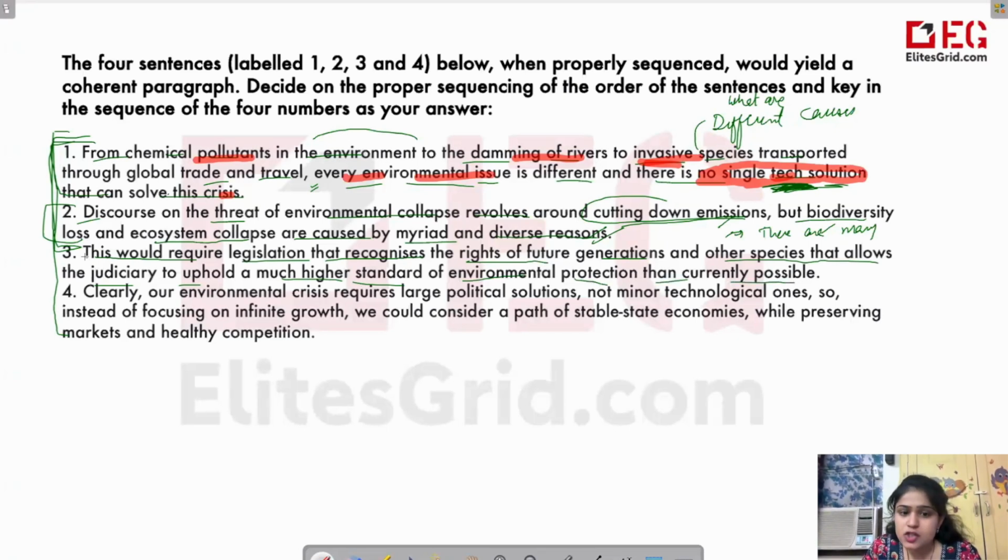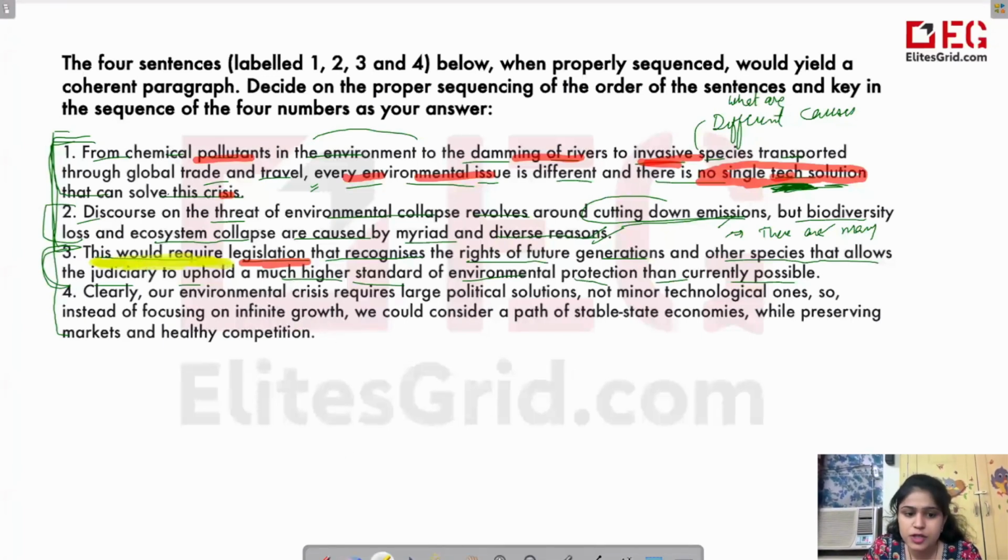So third one is talking about some solution to the environmental problem. This will require a particular legislation. This will require a law. And another thing that you must pay attention to is that this would require. Iska matlab, this sentence cannot come in the beginning. There must be something else which is being talked about before this, which we are stressing through this word. This would require. तो मतलब इससे पहले पक्का कुछ और है जिसके बारे में हमने refer किया है यहाँ पर. So this cannot come in the beginning. That we can come to know from here itself.